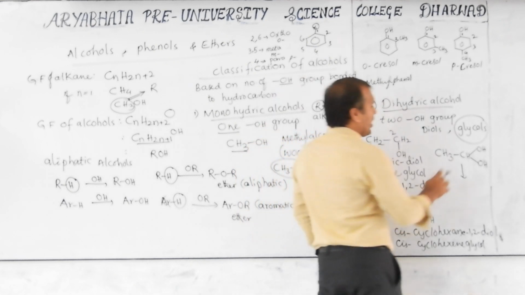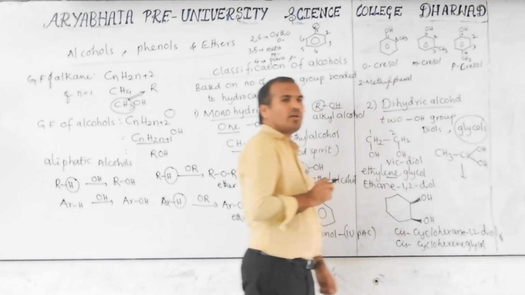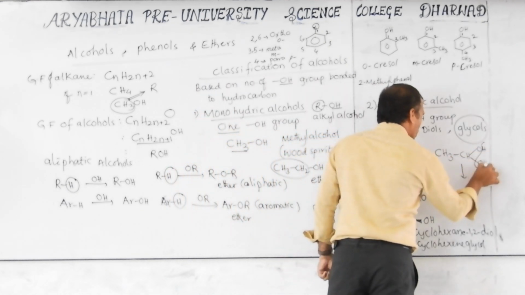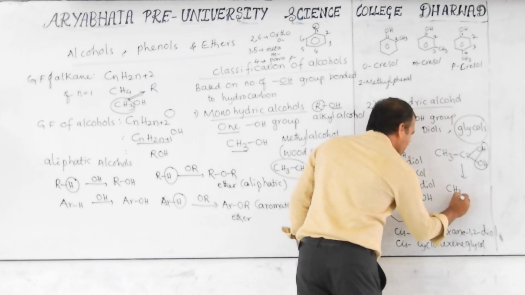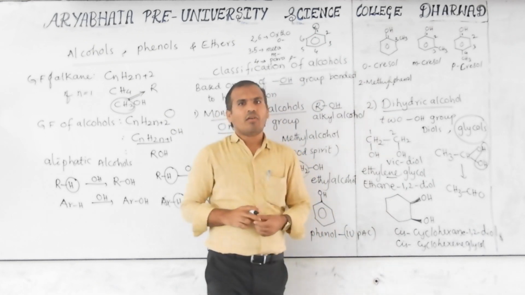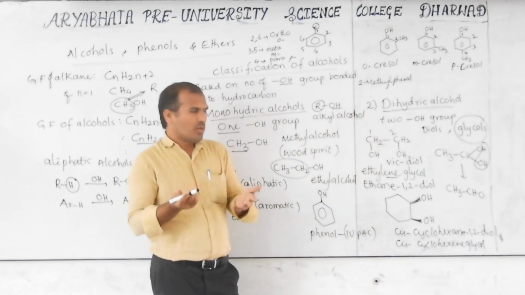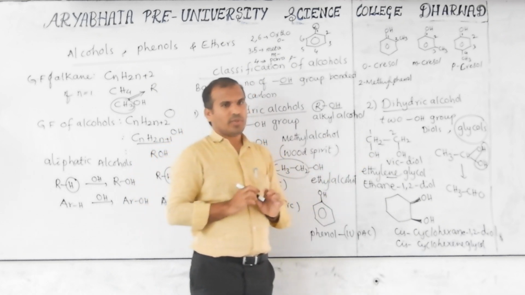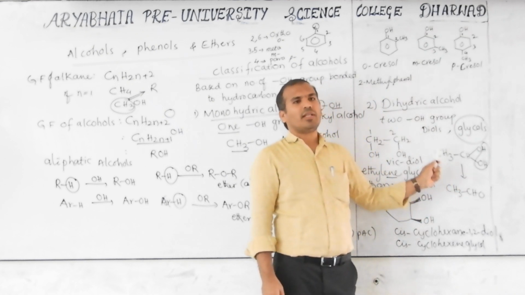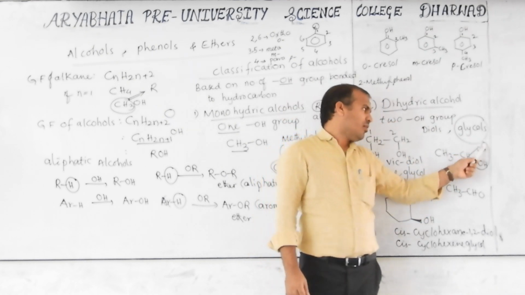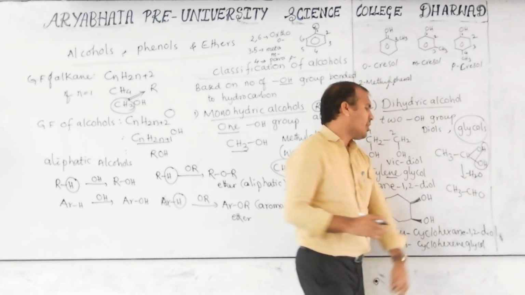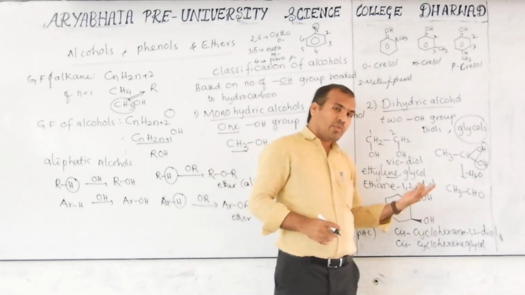Reason, keep in mind: more than one hydroxy group on the same carbon is unstable, so it immediately loses a water molecule and converts into CH3, CHO. This is called an aldehyde. That's why in alcohols, gem diols are not possible. Only vicinal diols are possible. You can write minus H2O, water molecule loss, and it immediately converts into an aldehyde or maybe a ketone.